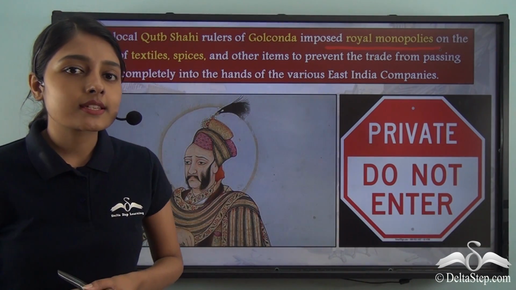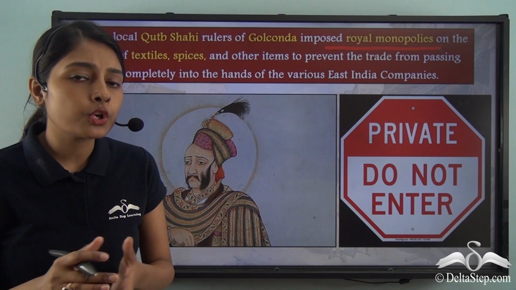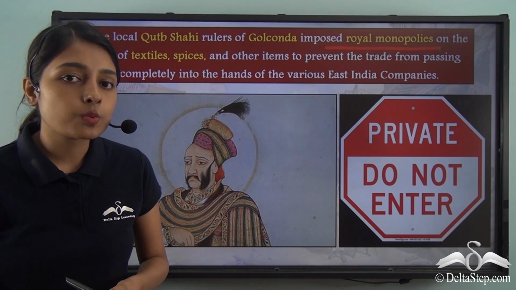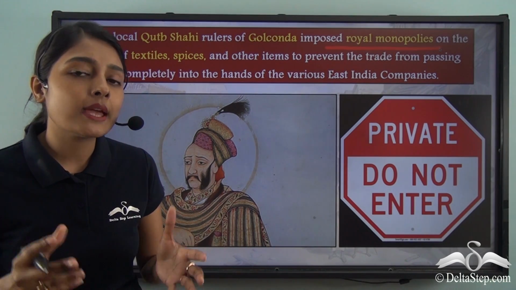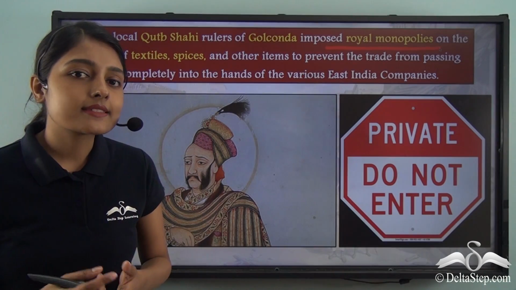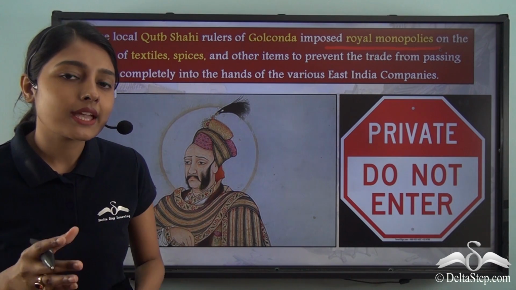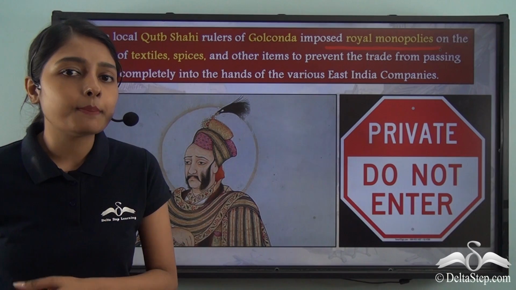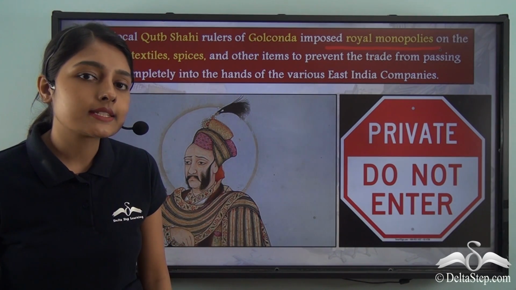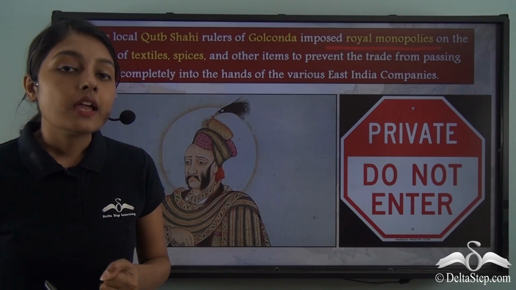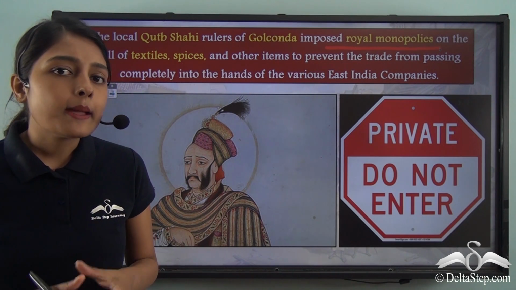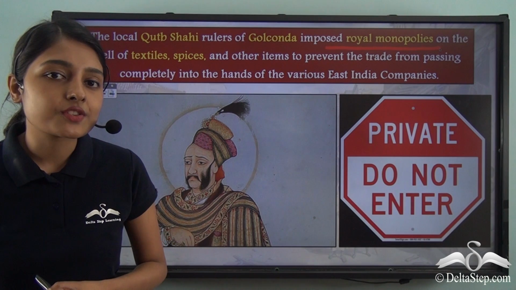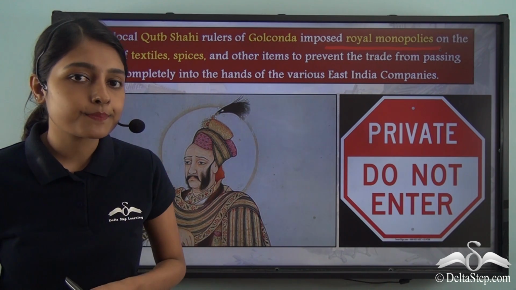Now this brings us to a discussion on monopoly. What is a monopoly? A monopoly is a market with one seller and many buyers. So there is just one seller in a market who gets to sell one or many items, and there are multiple buyers who buy those items from that one seller. Now this concept of a monopoly might not be very clear to you. So allow me to explain this to you with the help of an example.